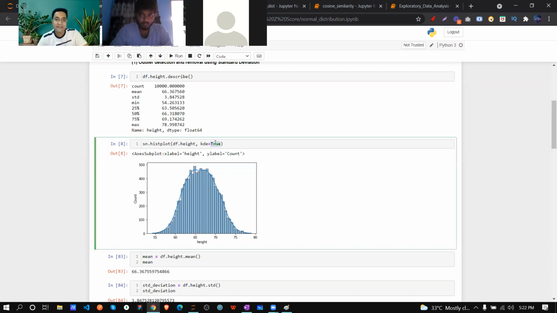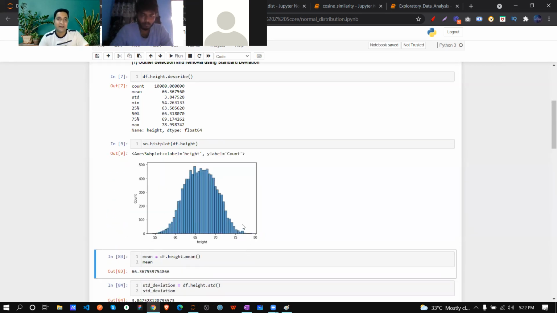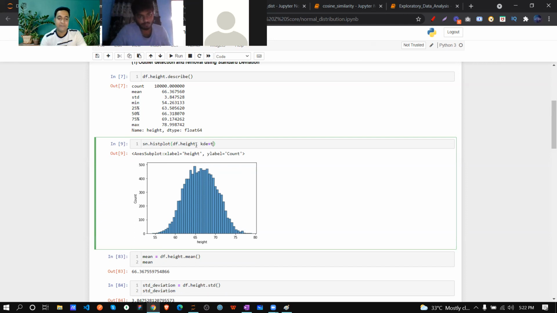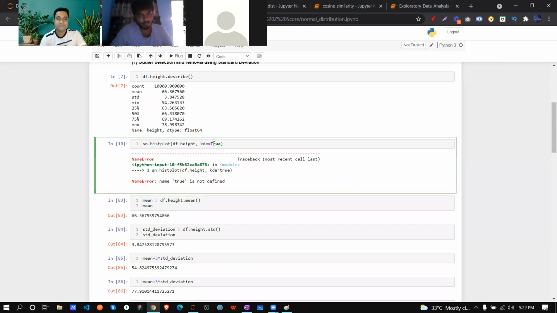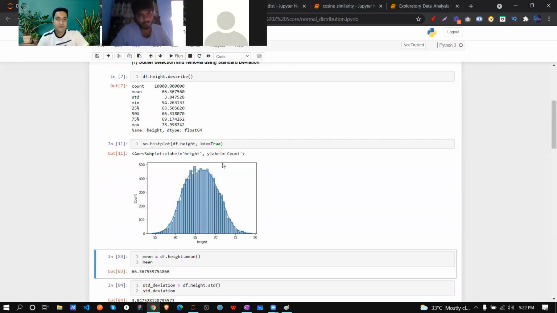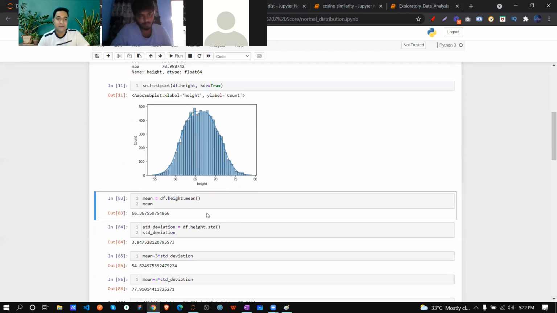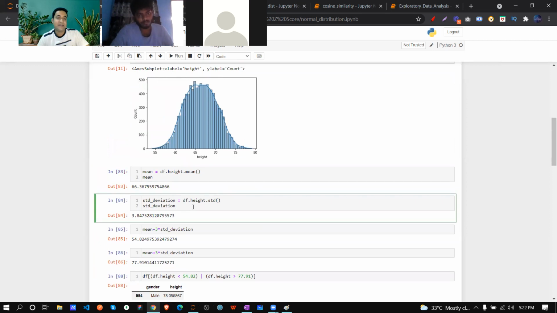And this line, if I just remove this part, what is coming? No line is coming, correct? That bell curve is not coming. That's why I said, to showcase that bell curve, we use a kernel density estimate. Okay, so this is called a histogram plot because it's creating a histogram. How can I find the mean? It's simple. df.height.mean will return me the mean. How can I collect the standard deviation? Simple. df.height.std. Your standard deviation is here.